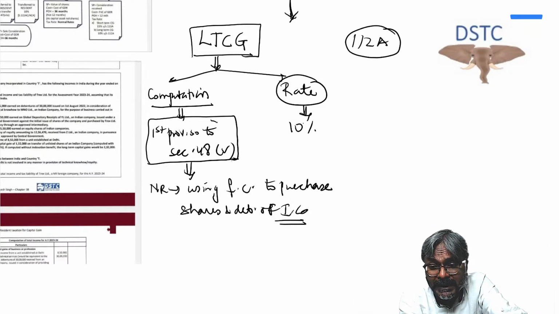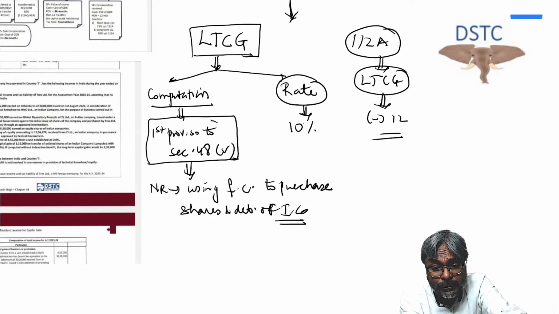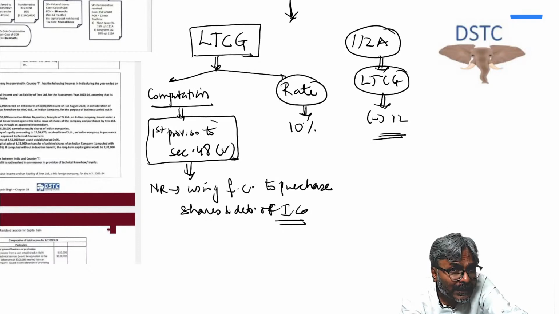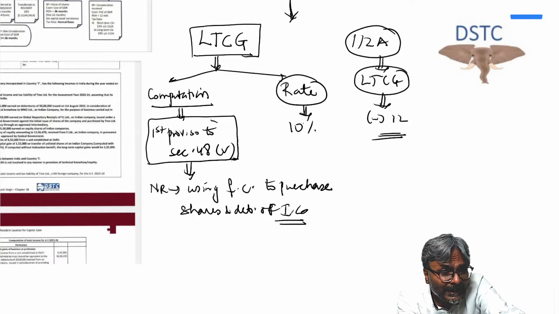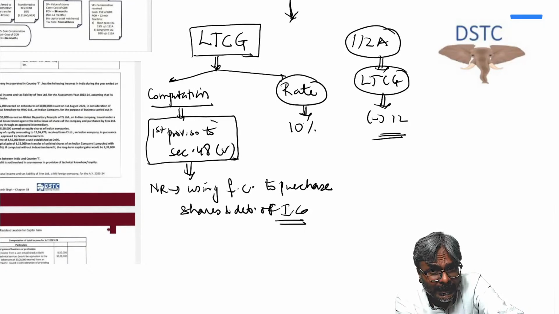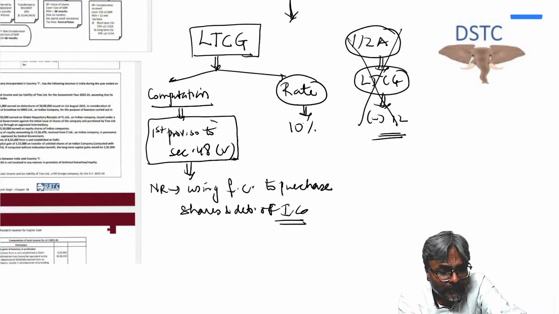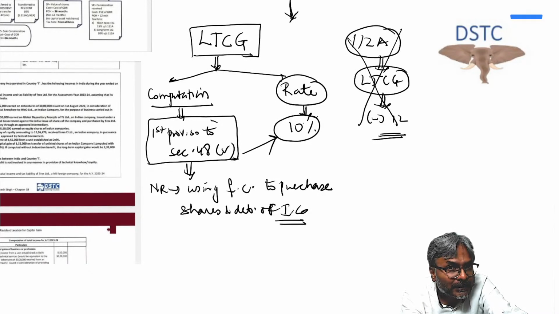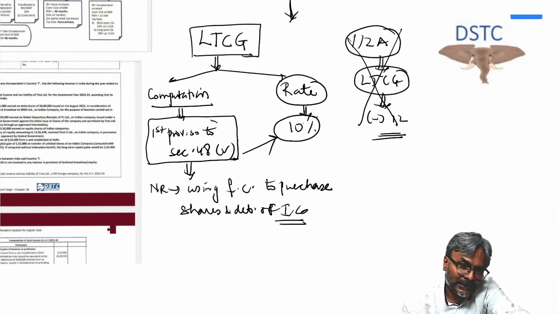In 112A, the long-term capital gains under 112A, students, what we used to do in LTCG or 112A, we used to reduce rupees 1 lakh. Now are you going to reduce rupees 1 lakh in this particular case? When you have to calculate the LTCG under 112A, on which the 10% rate has to be applied, are you going to reduce this rupees 1 lakh which we used to do in 112A? Answer is no, never. You are not supposed to touch upon this 1 lakh at all in the calculation of chapter 12A. So whatever is the LTCG that you have computed, simply take 10%, and that will give you the rate of tax on this.